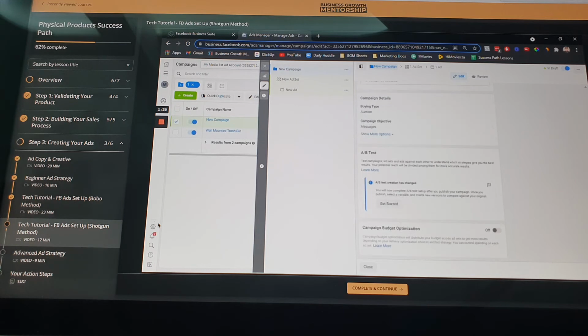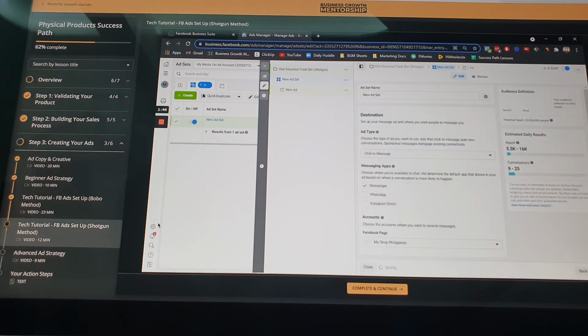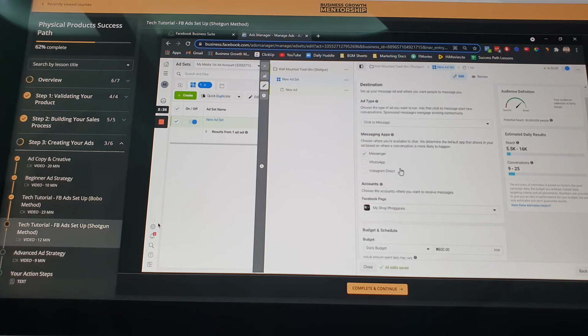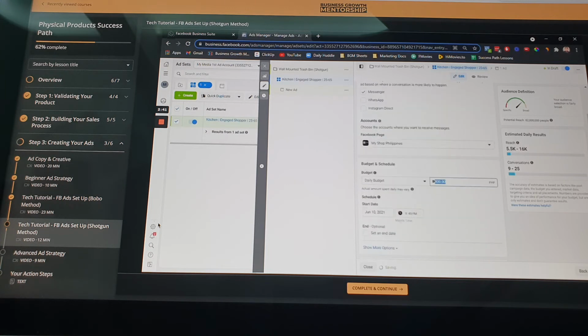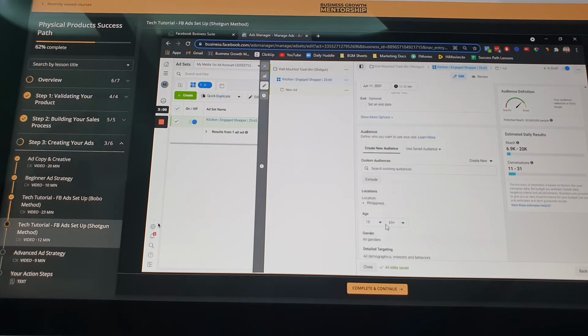Then we also use video, but I still have the option to use video. I'll just use video. Here I will specify my target: kitchen, engaged shopper, age 25 to 65. Good. Same as what we did earlier, fitness plan, make sure that you're on the right page. Budget at 1,000 pesos. Same, I will start the following day, at 12 to 1 p.m. Then Philippines, I'm starting at 25 and up.